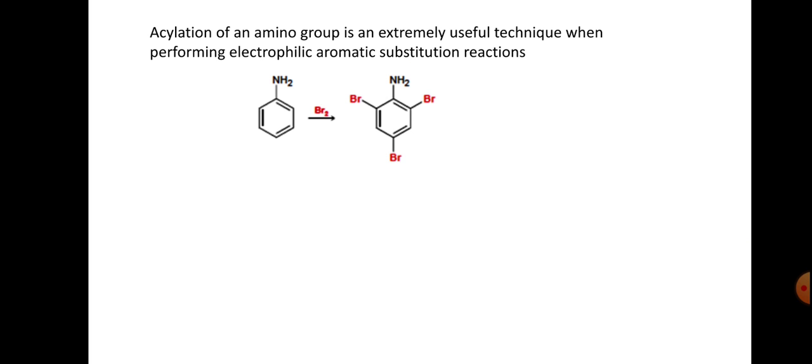And the next is acylation of an amino group, an extremely useful technique when performing electrophilic aromatic substitution reactions.